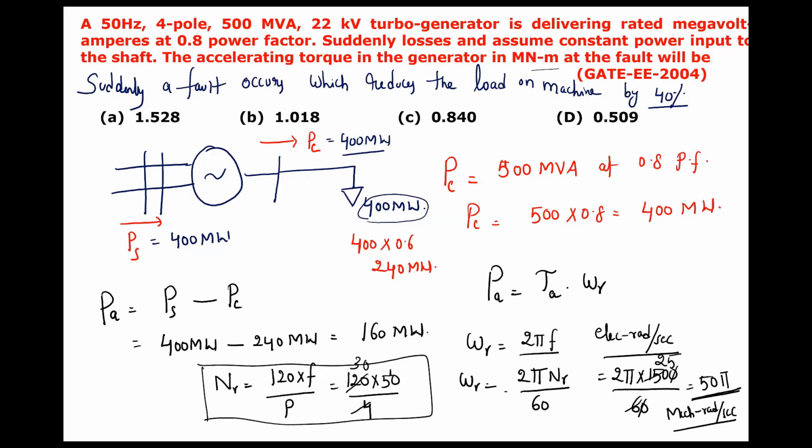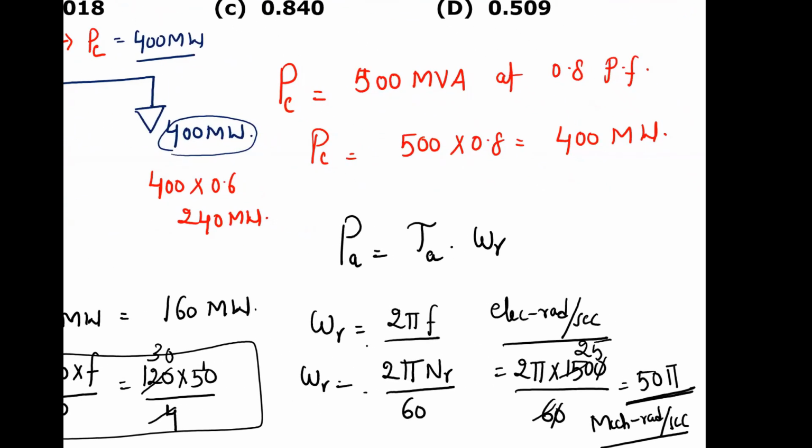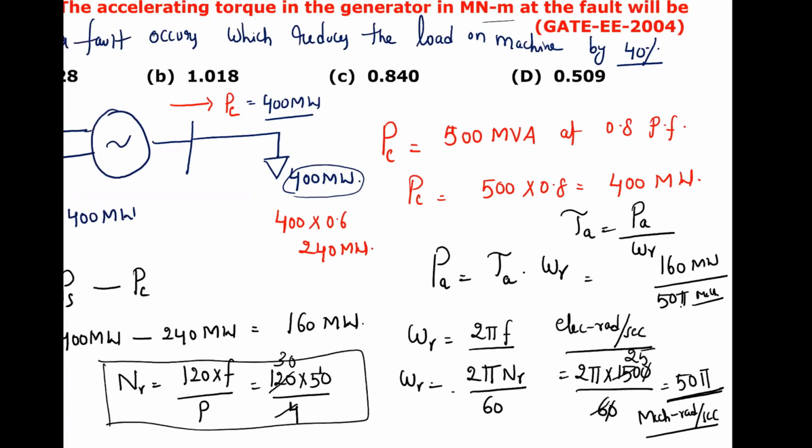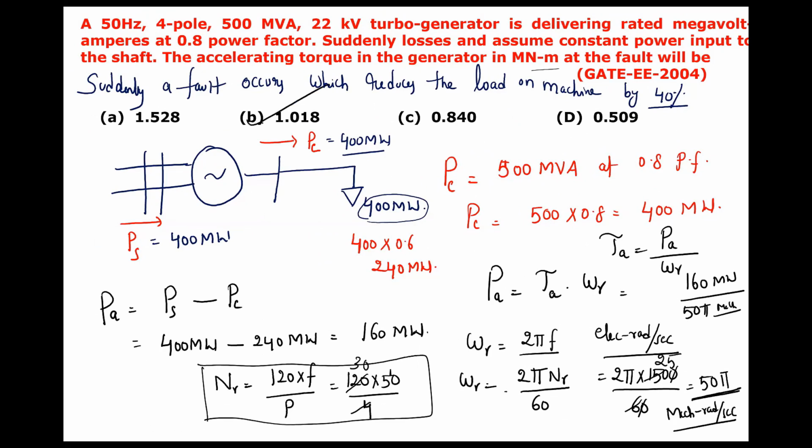So you now know the angular velocity omega r. From this, you can write that the accelerating torque is given by accelerating power divided by omega r. This value will become PA, 160 megawatt, divided by 50 pi mechanical radians per second. If you divide this, how much are you going to get? 160 divided by 50 pi gives 1.018. Since the numerator is in megawatt, it will become mega Newton meter.